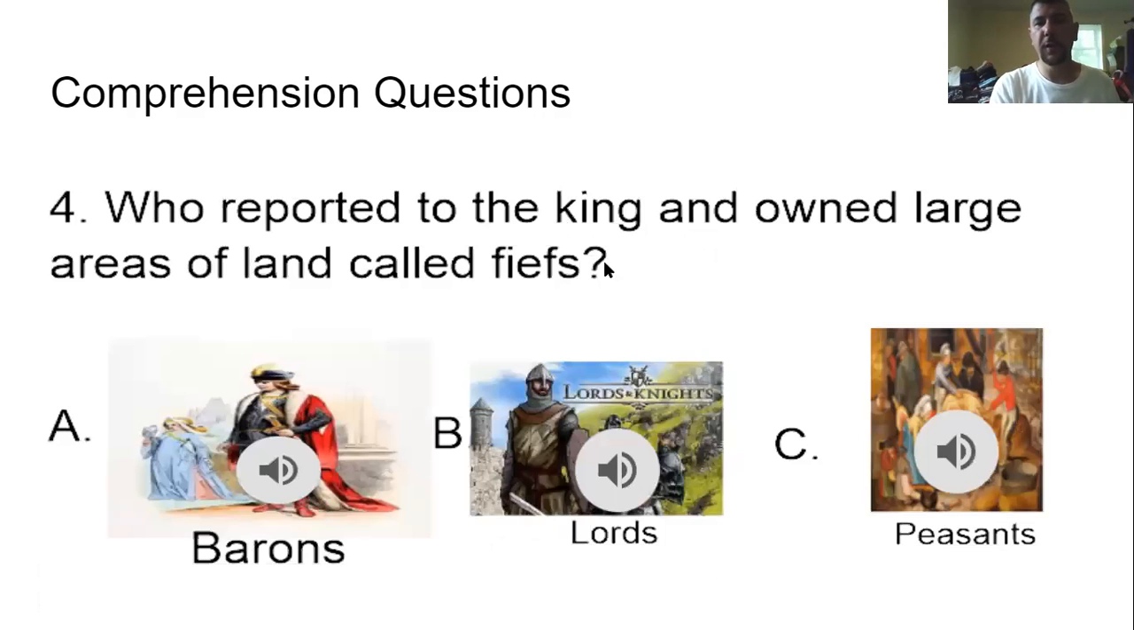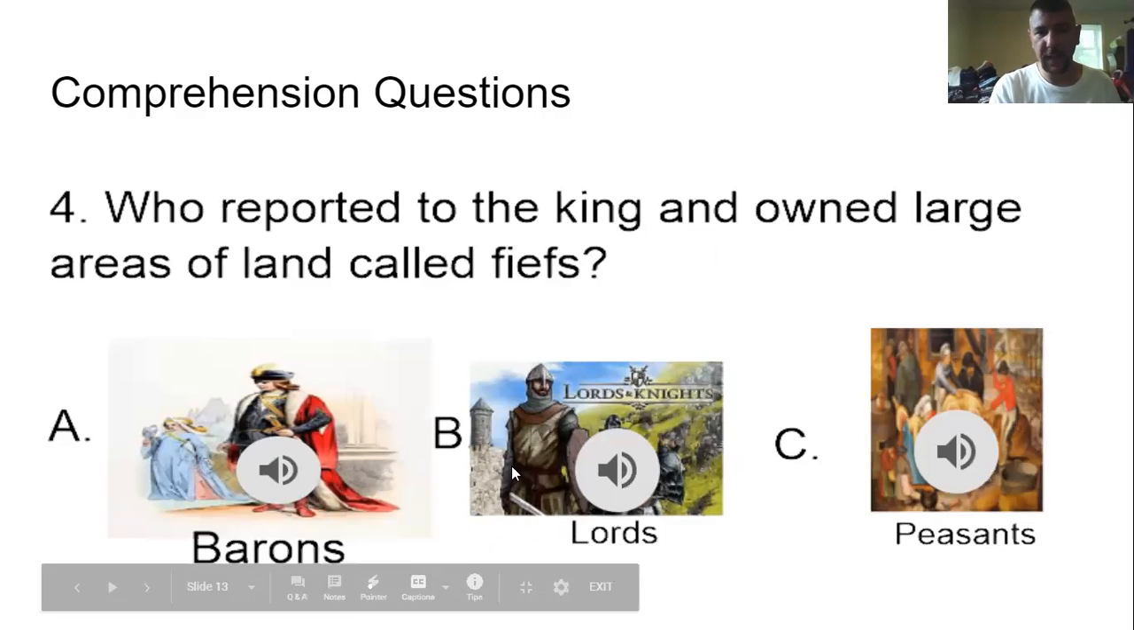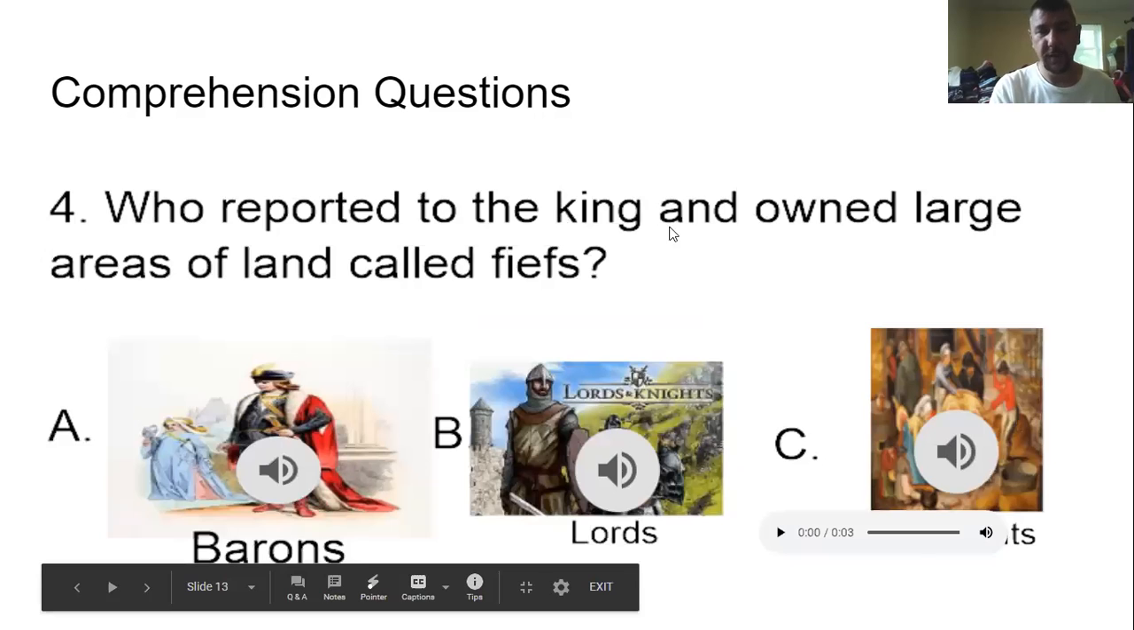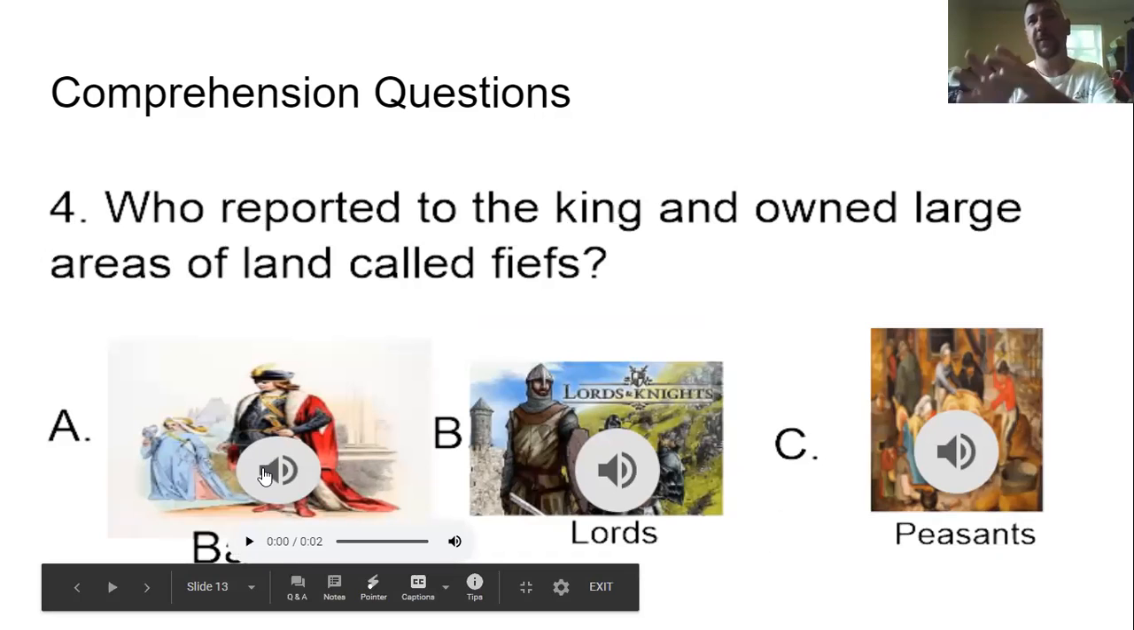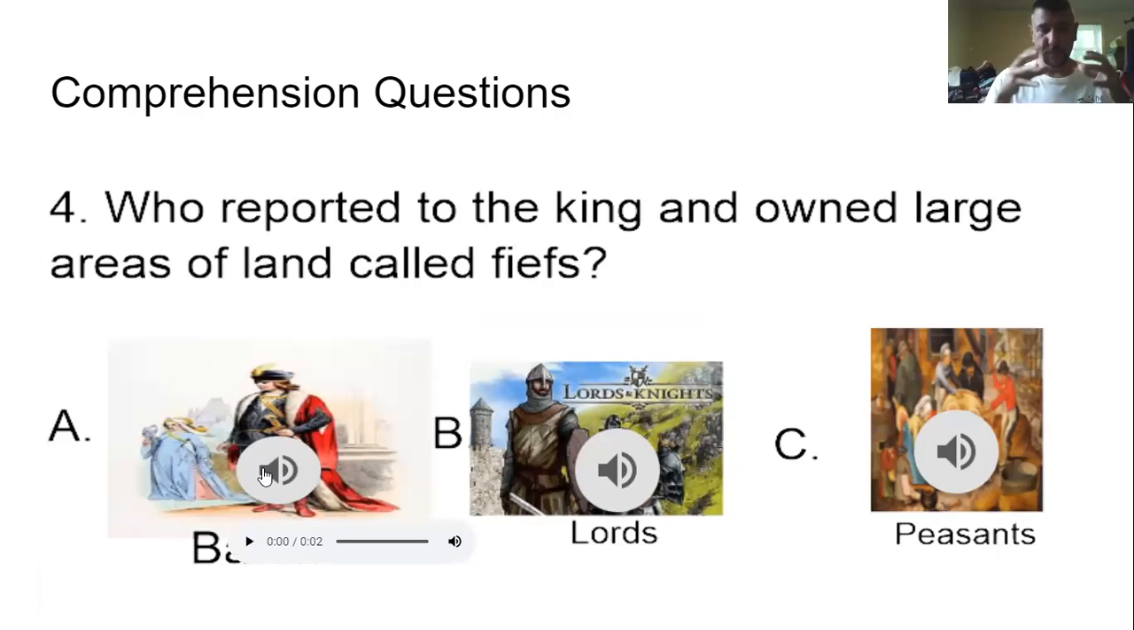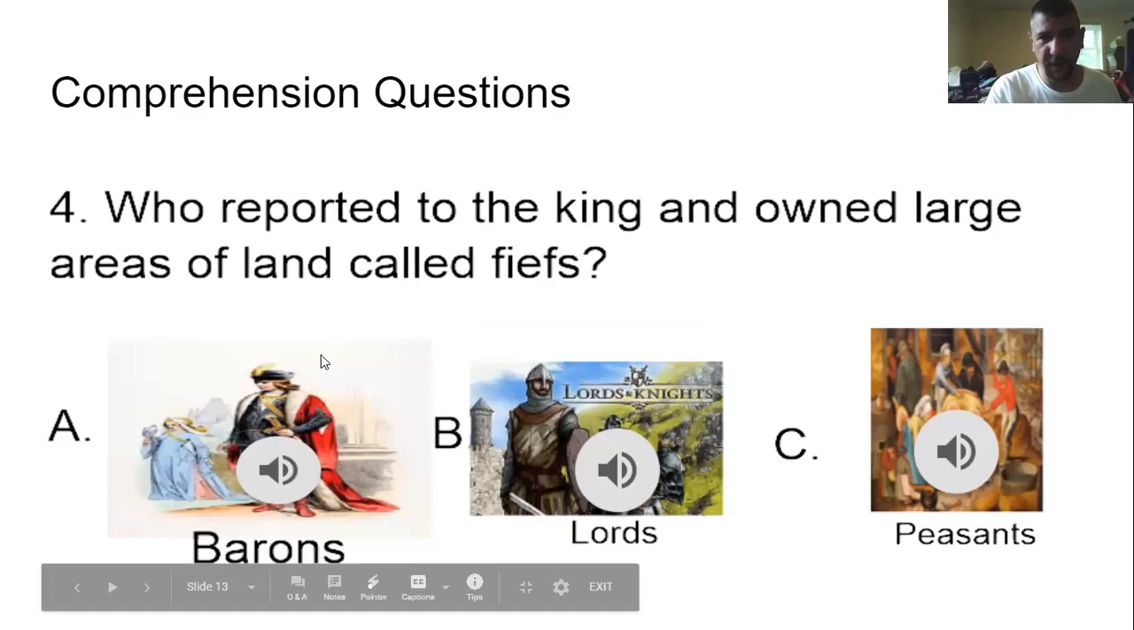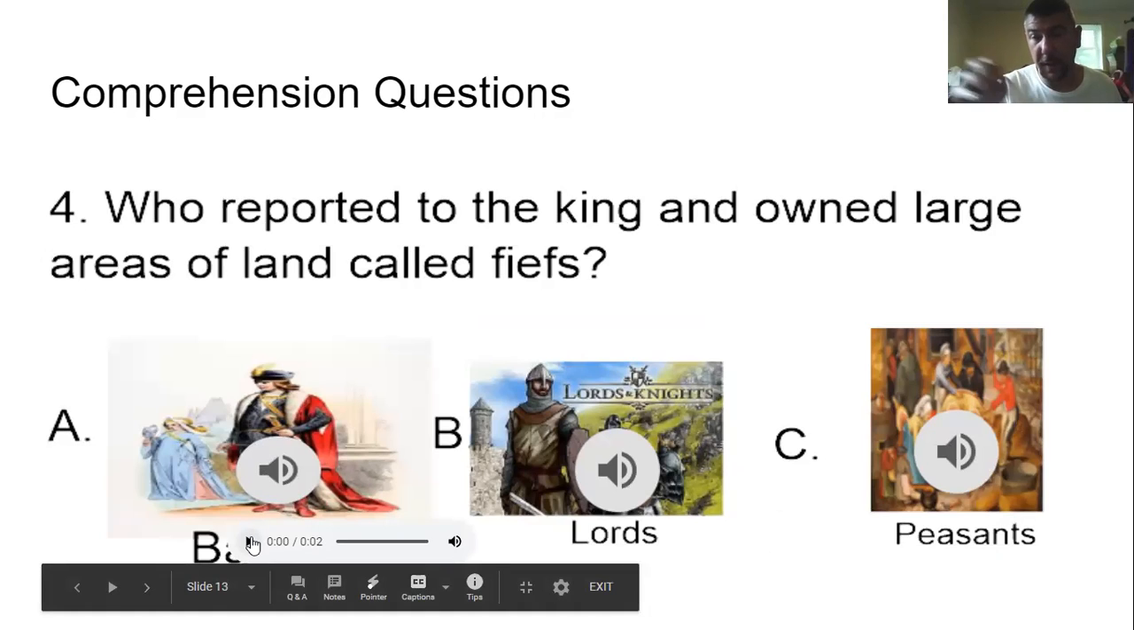Number 4, who reported to the king and owned large areas of land called fiefs? Was it A, barons, B, lords, or C, peasants? It was A, the barons. Barons were first granted the land by the king, and then the barons divvied up that land amongst lords. And they were called fiefs. Okay, the large areas of land given to the barons by the king were called fiefs. Ding, ding, ding. We have a winner.